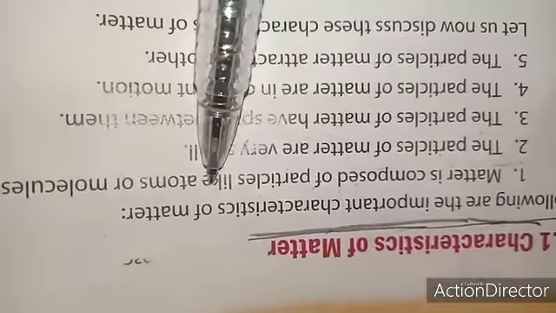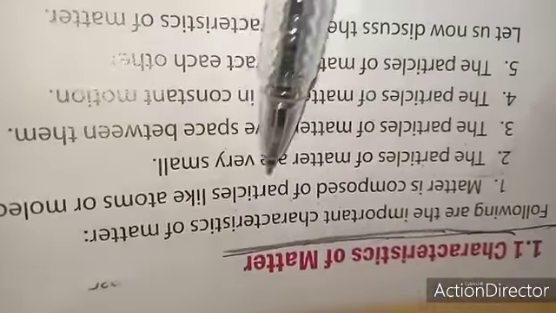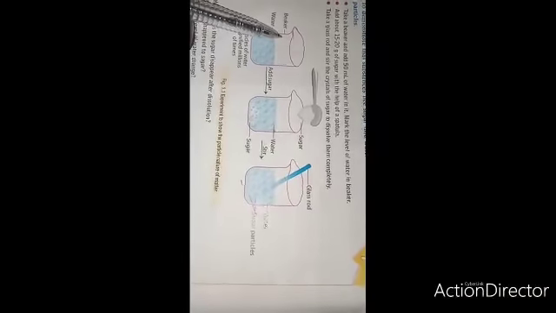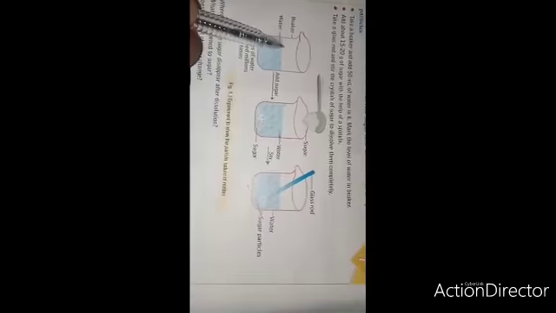By an activity we try to understand that matter is composed of particles like atoms or molecules. Learn this: matter is made of very teeny particles.